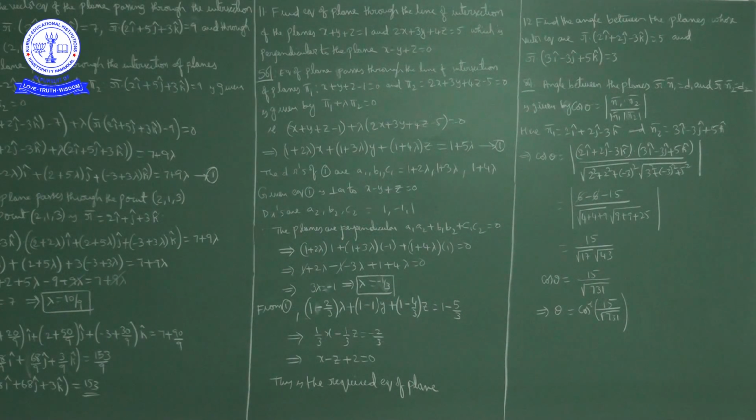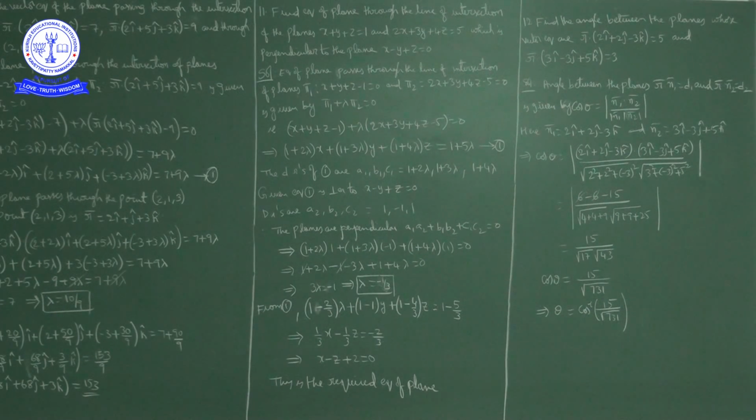Okay, now here in equation 1: (1 plus 2 lambda)x plus (1 plus 3 lambda)y plus (1 plus 4 lambda)z is equal to 1 plus 5 lambda. Here the direction ratios of the normal to plane 1 are 1 plus 2 lambda, 1 plus 3 lambda and 1 plus 4 lambda. These are the direction ratios of the normal to plane 1, equation 1. Now, what is given?